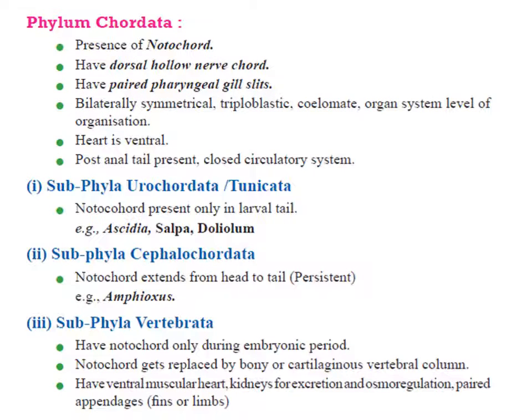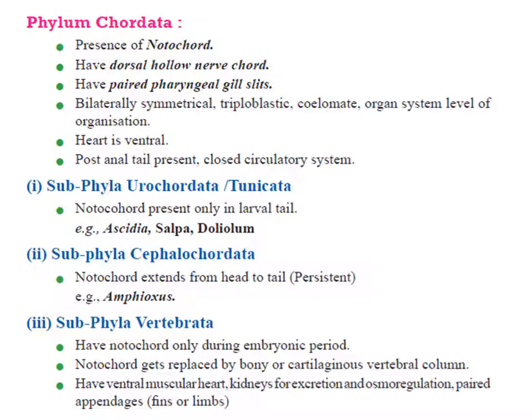Now we have reached the phylum Chordata. Chordates show a notochord during the embryonic stage. This notochord is a rod-like structure which starts developing from mesoderm in between the nerve cord and the alimentary canal, and as the embryo matures, this notochord will develop into the vertebral column.